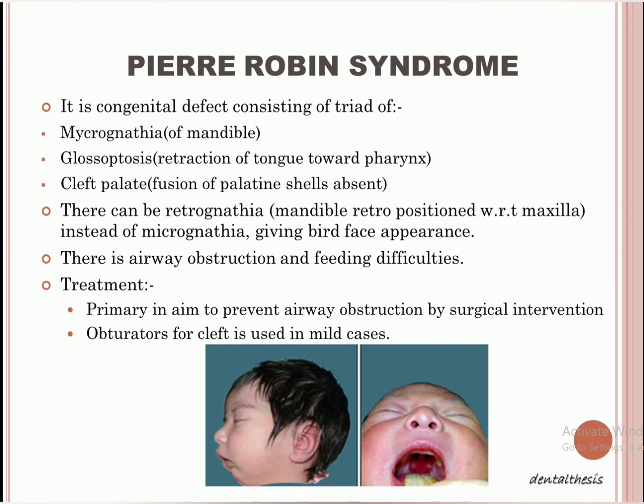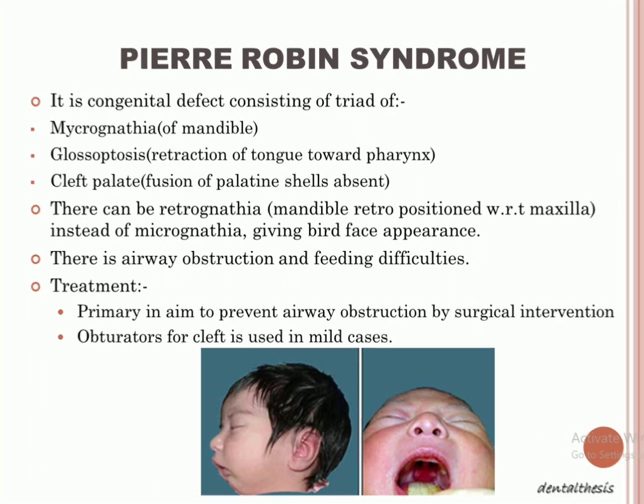And there we talked about two syndromes, right? One is Treacher-Collins syndrome and one is Pierre-Robin syndrome.